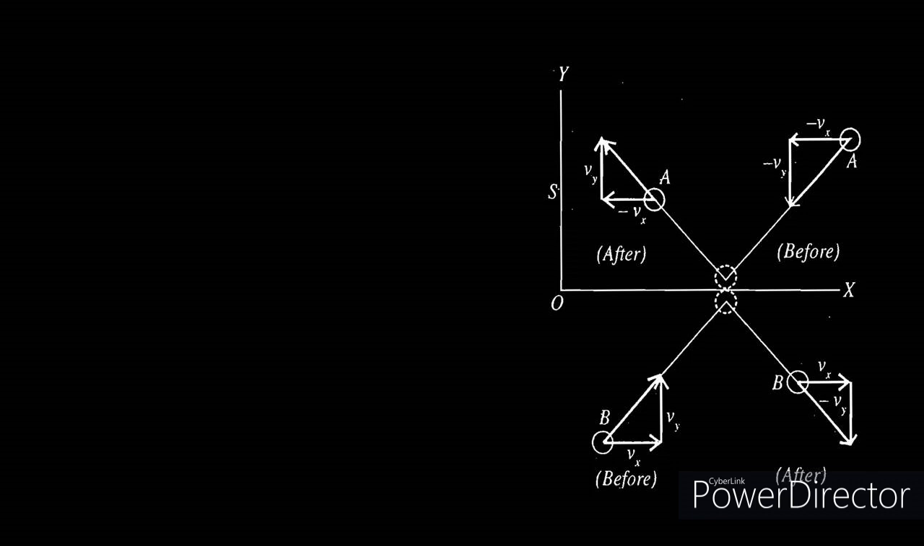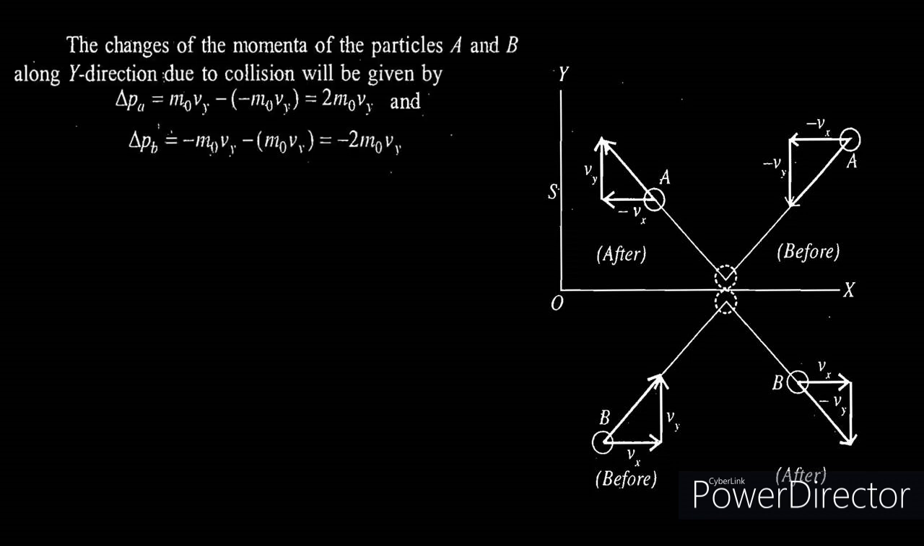The change in momentum of the first particle A is delta Pa, which is equal to the final momentum, which is mass times its velocity, m0 Vy, minus its initial momentum, which is equal to minus m0 Vy. The minus sign comes because initially the particle A had a velocity minus Vy in the y direction. So we get delta Pa, the change in momentum of the particle A in the y direction, equal to 2 times m0 Vy, where m0 is the mass of the object A and Vy is the velocity of the object A in the y direction.